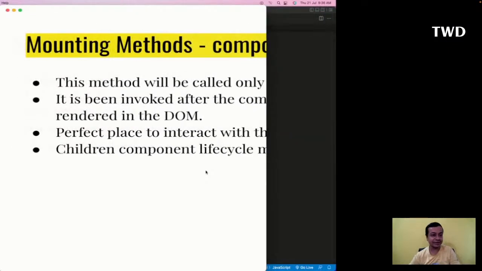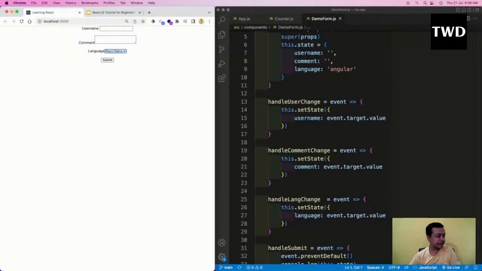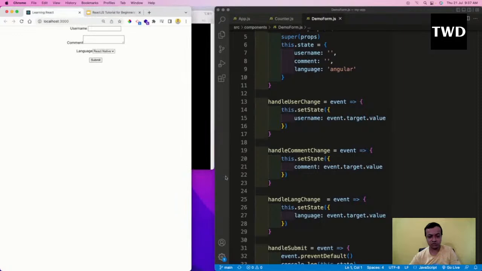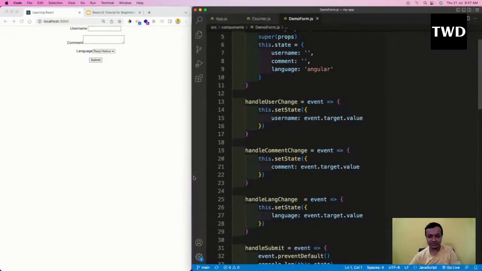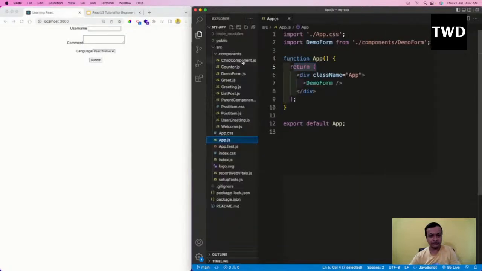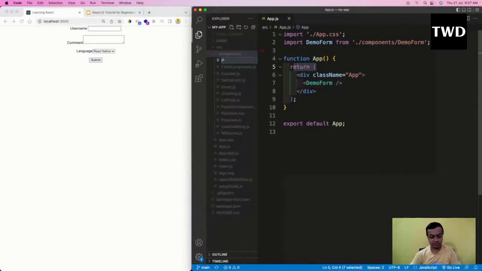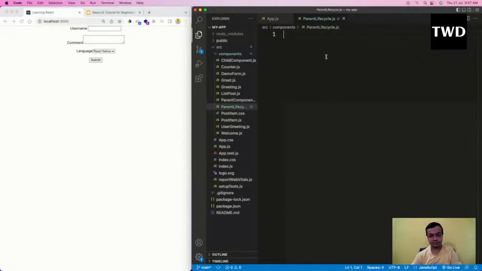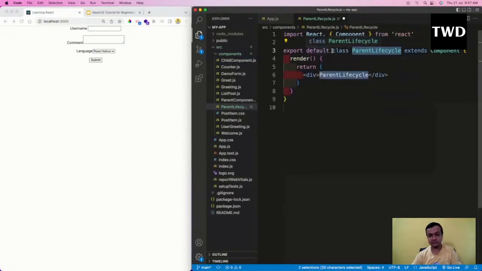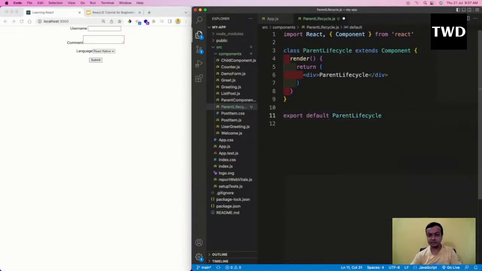Now let us create one example. So I will go here, and the first thing which I'm going to create, maybe I will make it a bit smaller because I need more real estate here. This all I will close and I will create a parentLifeCycle.js and use RCC.